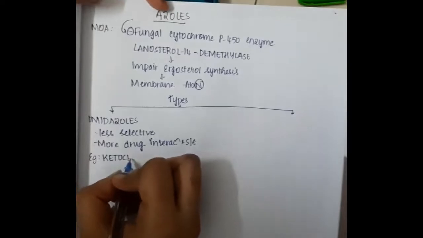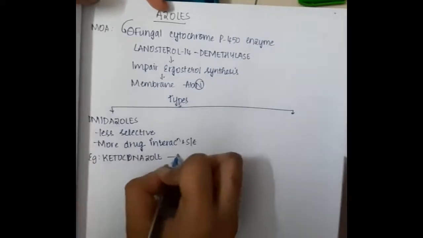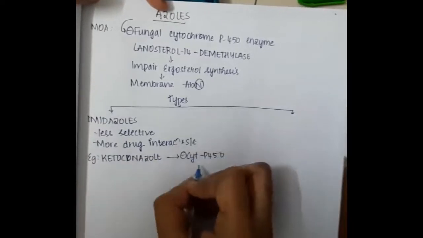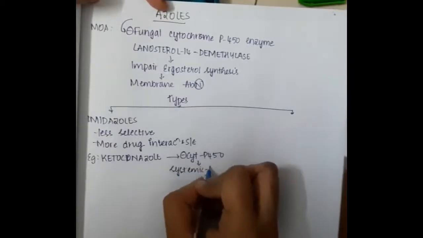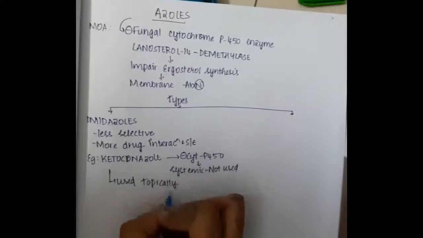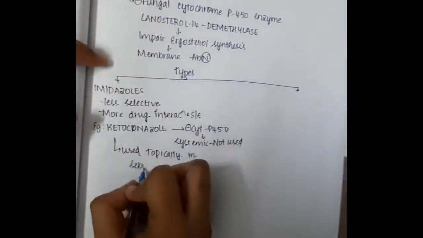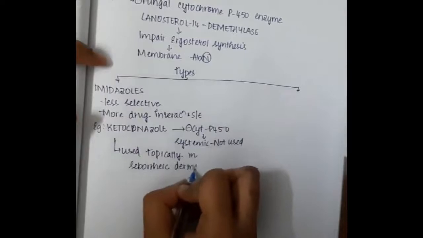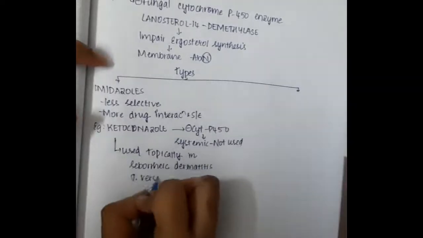Then the types of azoles. First we have imidazoles. Imidazoles are less selective, with more drug interactions and more side effects. Examples of imidazoles are ketoconazole, which inhibits cytochrome P450, and thus it is not used systemically.